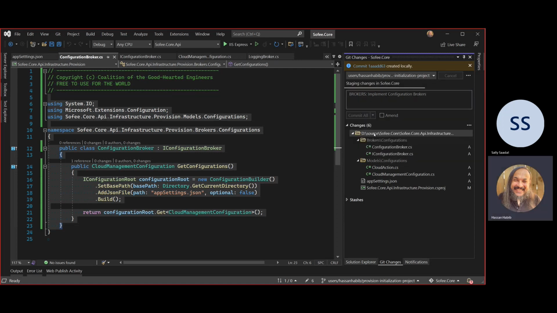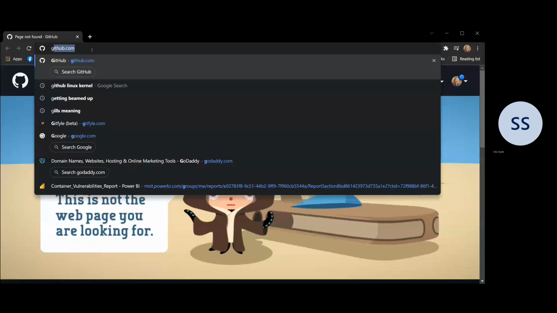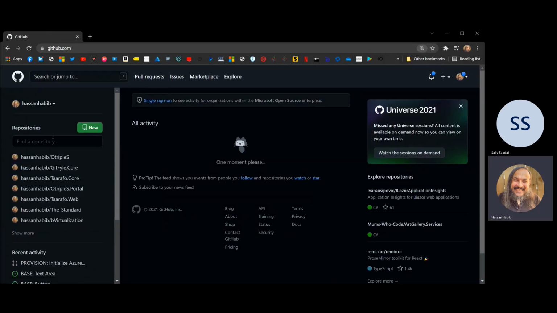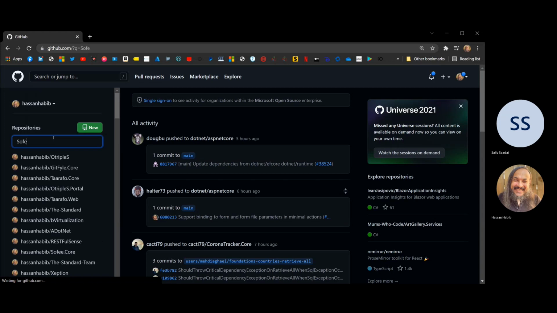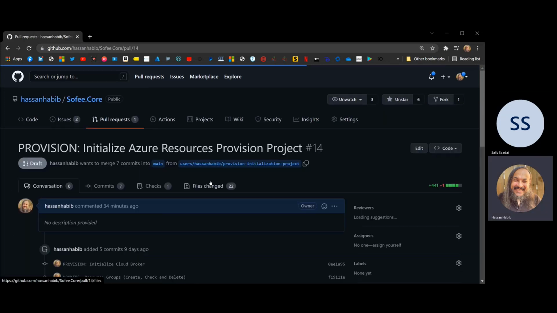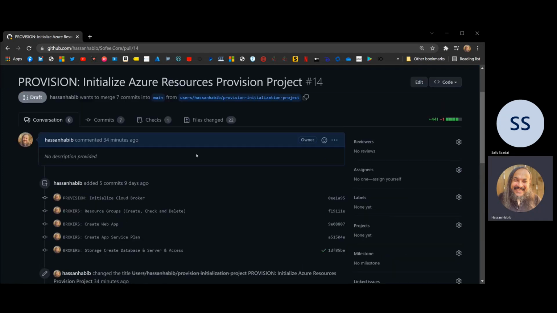Now, for those who are following us on social media and following our videos, you can very easily go and see our progress. I put a draft pull request there so you can see it. If you go into Sophie Core, you'll find a draft pull request there that is showing you all the progress that we're doing for this provision project.